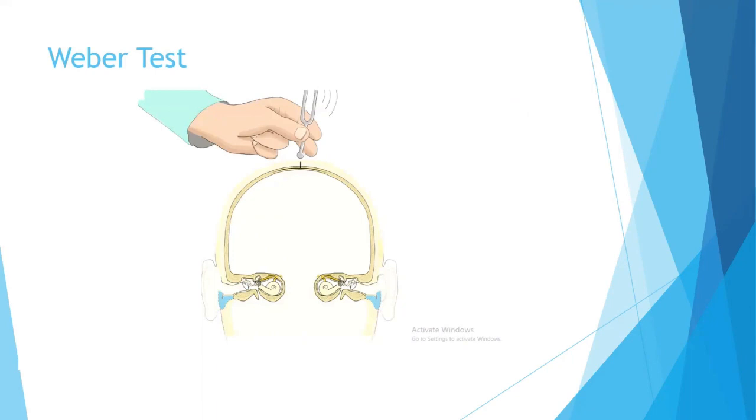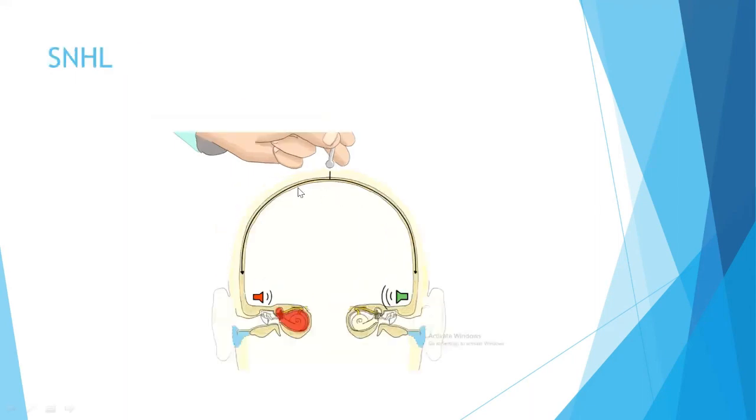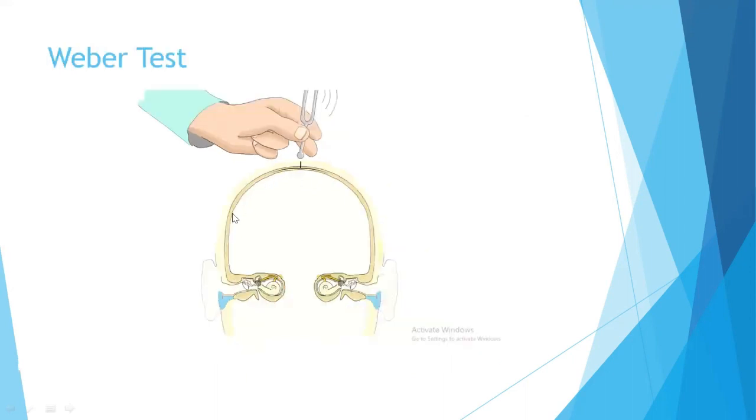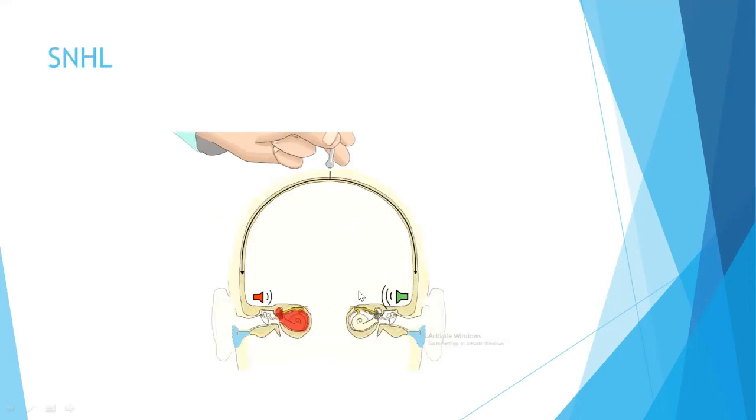Now, talking about the Weber test. A Weber test is when you put the tuning fork on the midline of the forehead. Then the sound is transferred by bone conduction towards the inner ear. Whenever there is sensorineural hearing loss, the sound is perceived more on the normal side, and this is called lateralization of the sound.